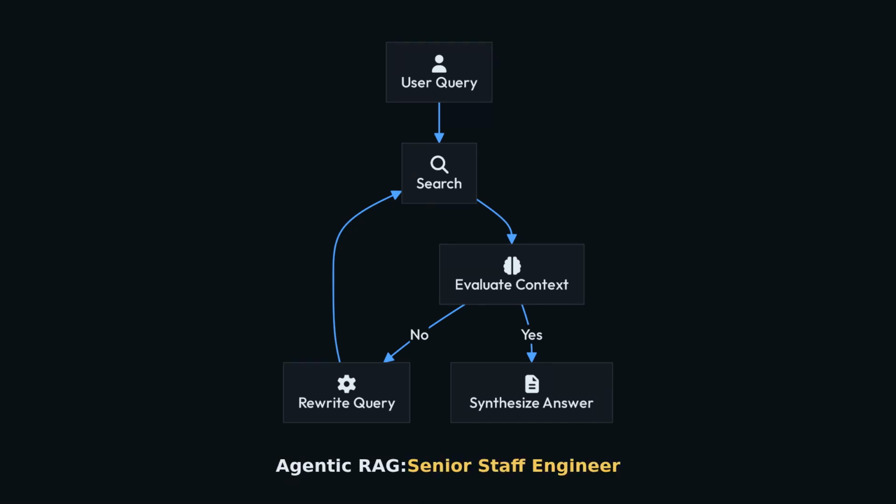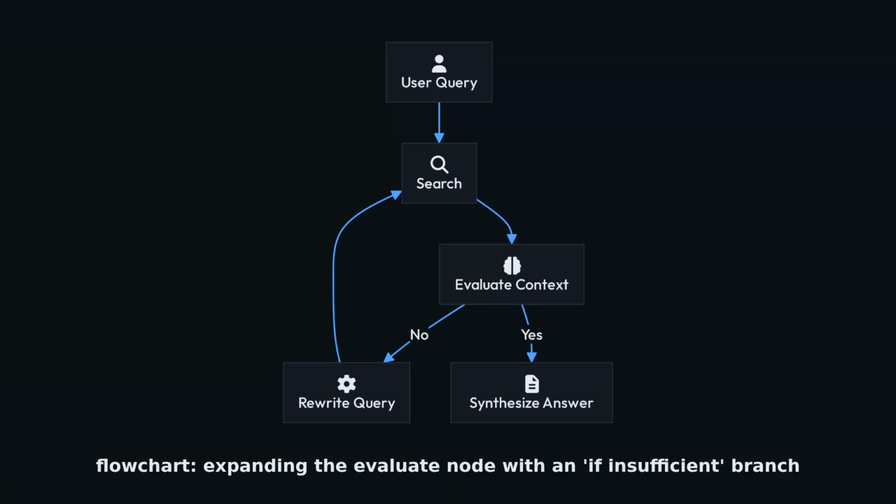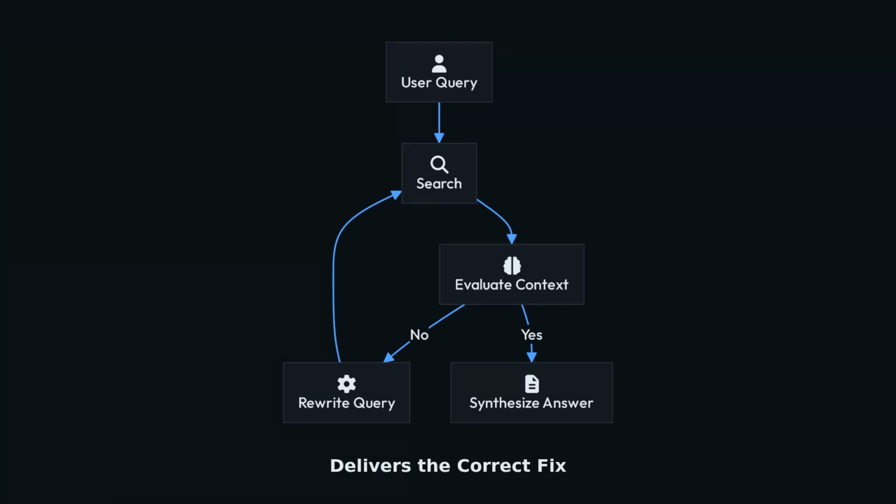Agentic RAG is like a senior staff engineer. They Google the error, read the documentation, realize the first solution is outdated, check the internal GitHub repository. At the end, only then give you the correct fix. It is a multi-step investigation, not a single guess. Visual cue: a flowchart showing a loop.